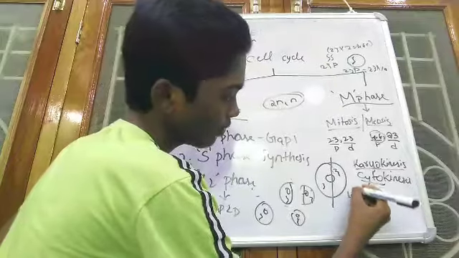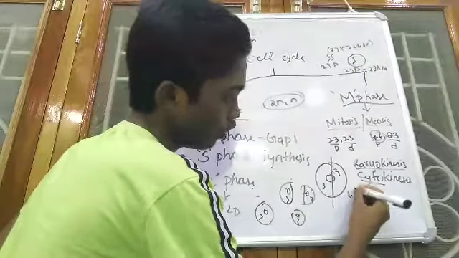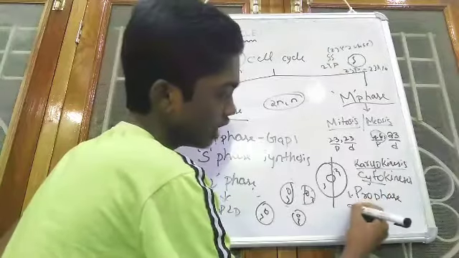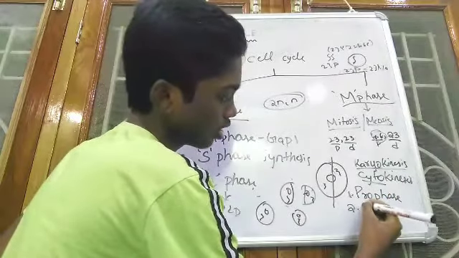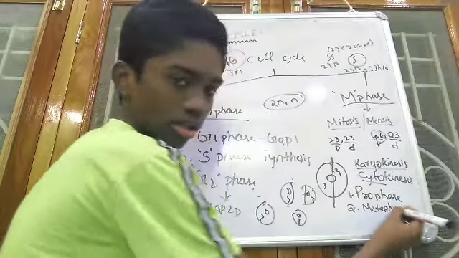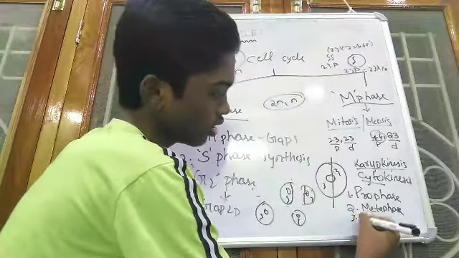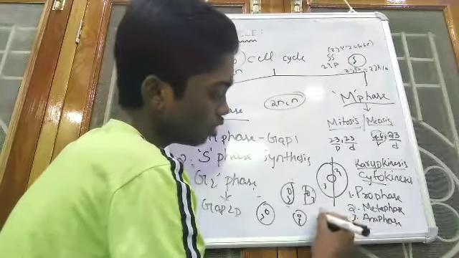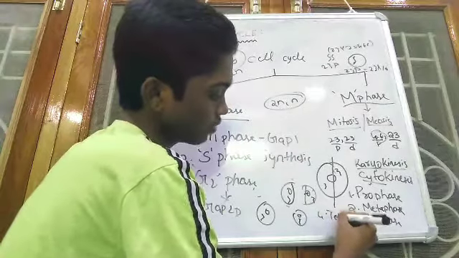First one is prophase. Second one is metaphase. Third one is anaphase. And the fourth one is telophase.